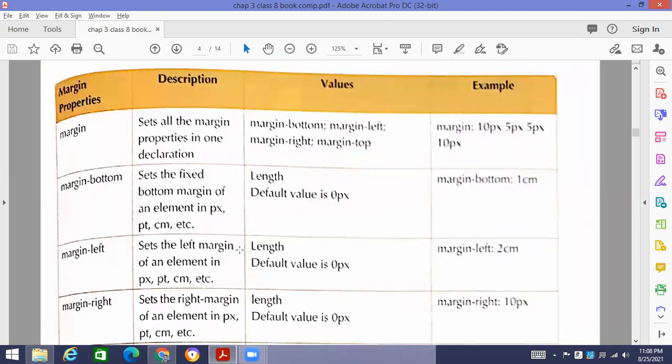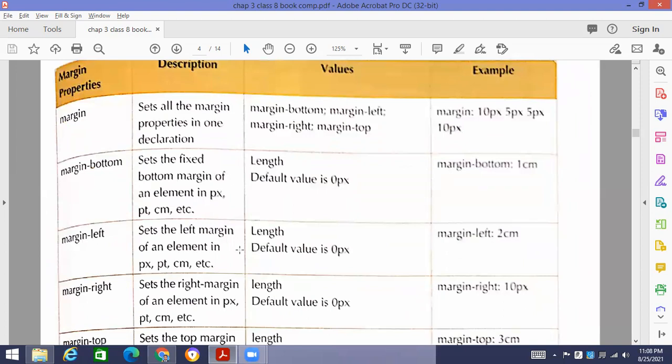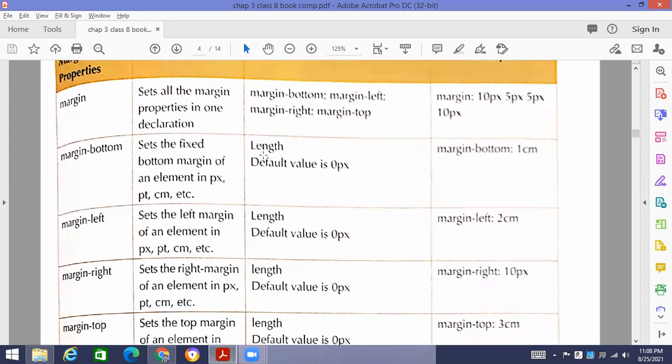Now, margin, if you want to leave some space on the left side, right side, okay, then you can leave the margin. Margin bottom, margin left, margin right, margin top. These all are the available values that we can apply. So if we take margin bottom, when you are going to apply margin bottom, at the bottom there would be some margin given.